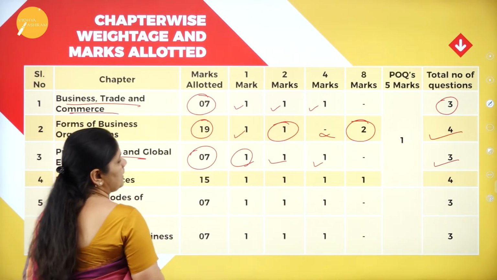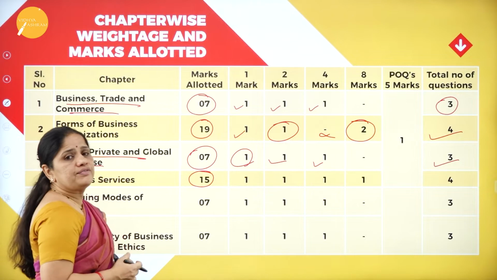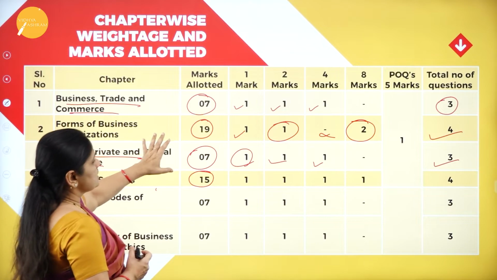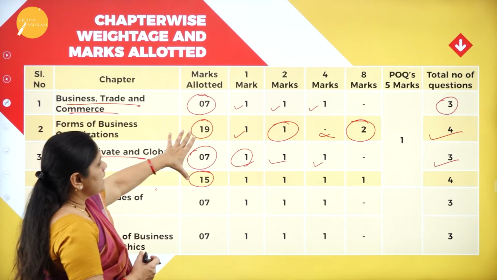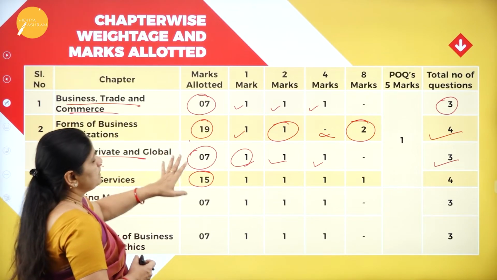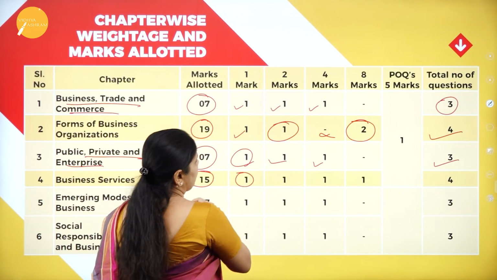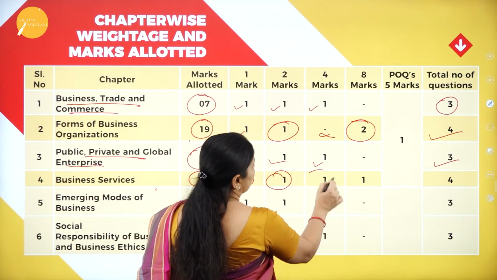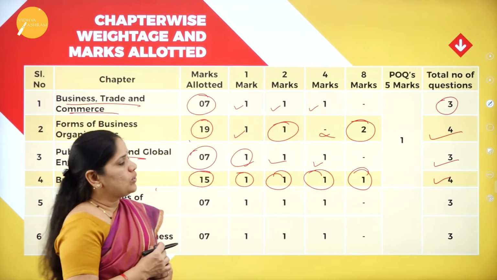Now in the fourth chapter, that is business services, they are asking us for 15 marks. You should understand that the second chapter and the fourth chapter have more weightage. The second chapter is almost 19 marks, and for the fourth chapter they are asking questions worth 15 marks. The breakup of this 15 marks is a 1 mark question, a 2 marks question, a 4 marks question, and an 8 marks question. So totally it comes to 4 questions.